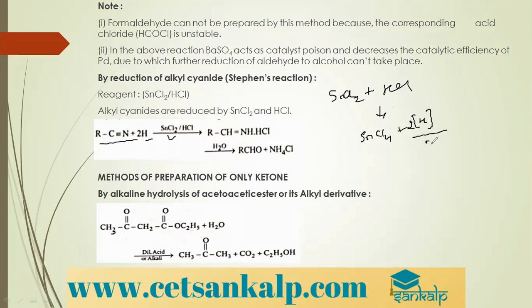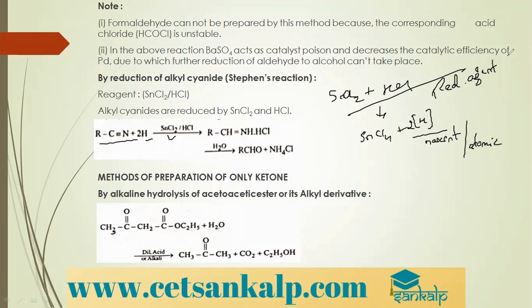These hydrogens are called nascent hydrogens, or you can call them atomic hydrogens. They are not available in the market. They are prepared by this mixture. Therefore, this mixture is called a reducing agent. Fine. So when you carry out a reduction of alkyl cyanides using any mixture, students, you can use stannous chloride